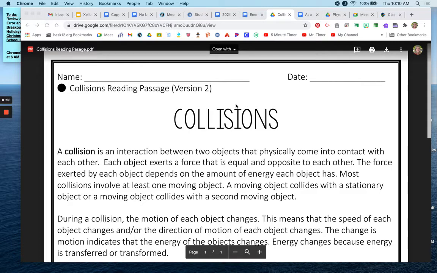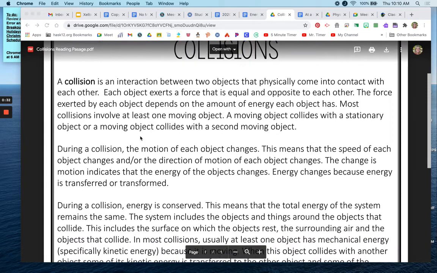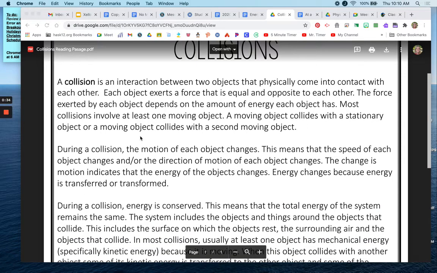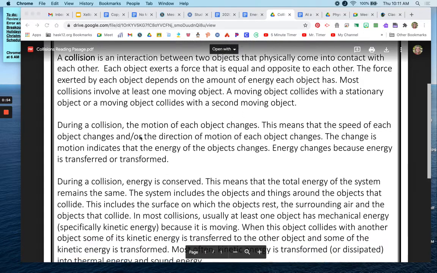A moving object collides with a stationary object, or a moving object collides with a second moving object. During a collision, the motion of each object changes. This means that the speed of each object changes and/or the direction of the motion of each object changes. The change in its motion indicates that energy of the object changes. Energy changes because energy is transferred or transformed.